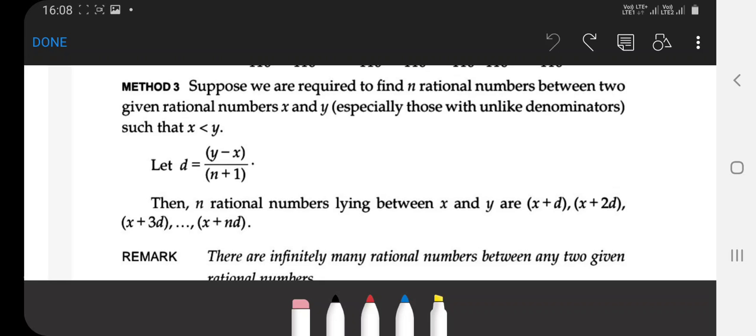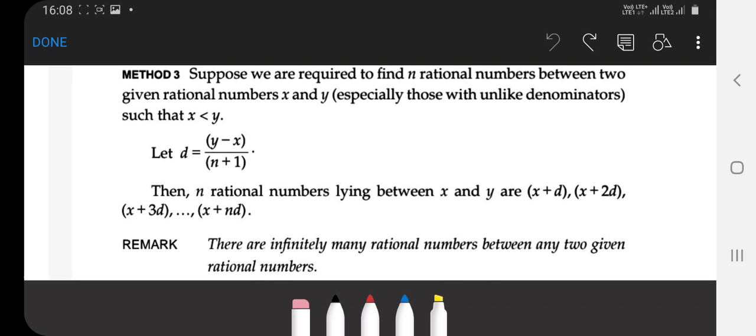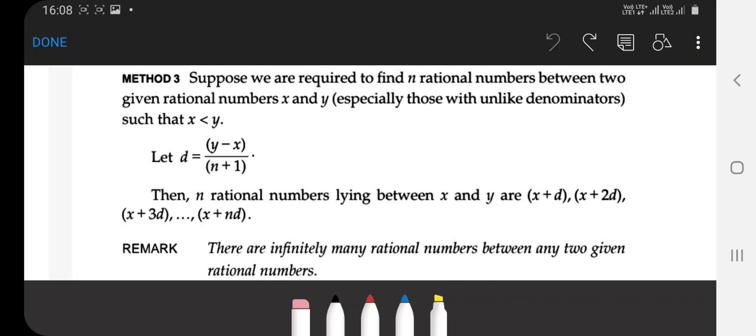It is again another method, but I think you ignore it. But I will explain it for you. Suppose we are required to find n rational numbers between the two given rational numbers x and y, especially those with unlike denominators, such that x is less than y.